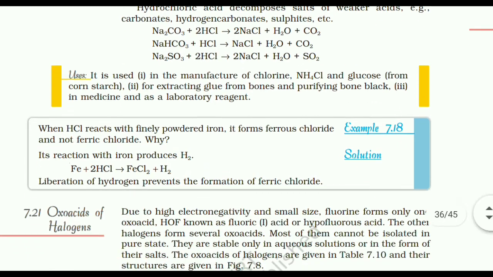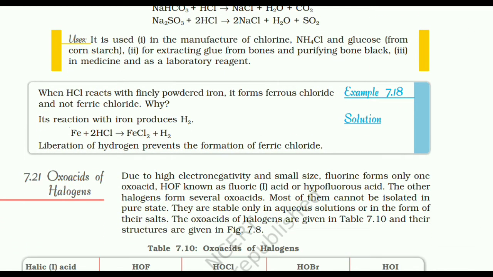Example 7.18, when HCl reacts with finely divided iron, it forms ferrous chloride and not ferric chloride. Why? Solution, its reaction with iron produces hydrogen. The liberation of hydrogen prevents formation of ferric chloride.